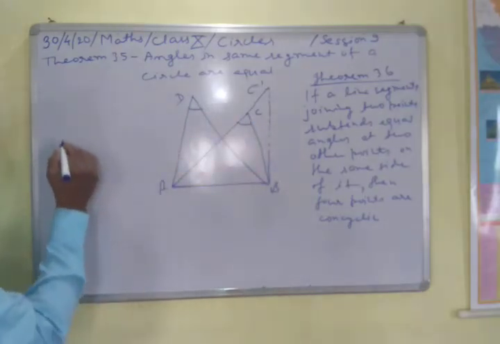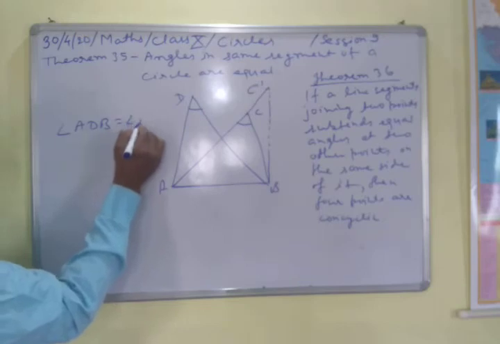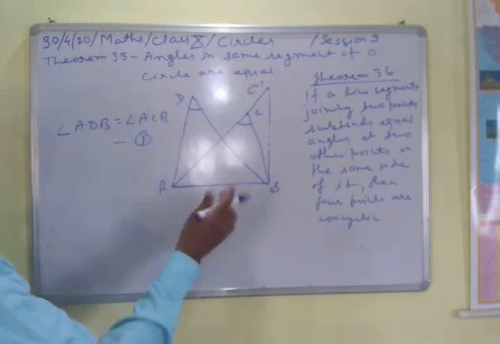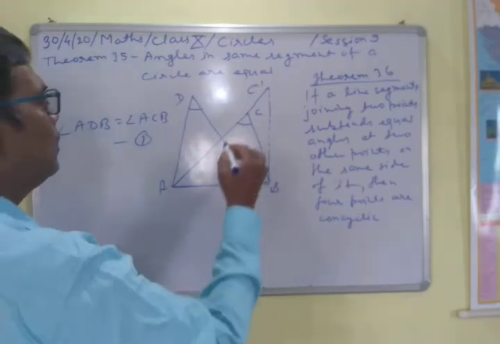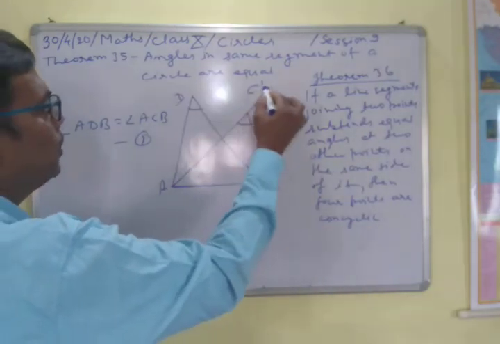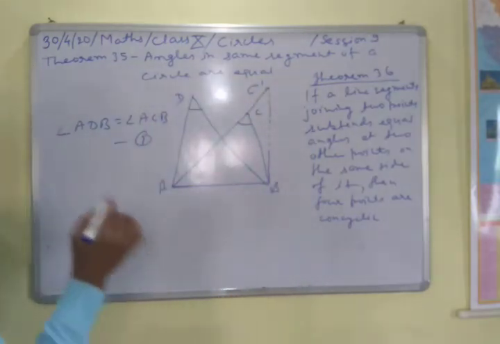So we are given that angle ADB equals angle ACB. It is given here. And because we have assumed that the circle is passing through this point also, it means that this and this will be equal.